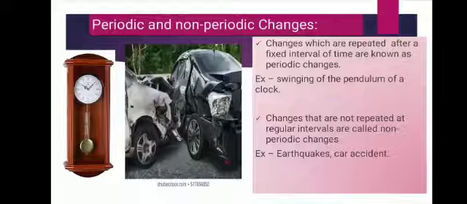Rust means it changes into a reddish brown substance, and the properties of this brown substance are different from those of the iron. So it is a chemical change, means before the starting of the reaction we have iron, and after the process of rusting of iron we have a new substance with new properties.